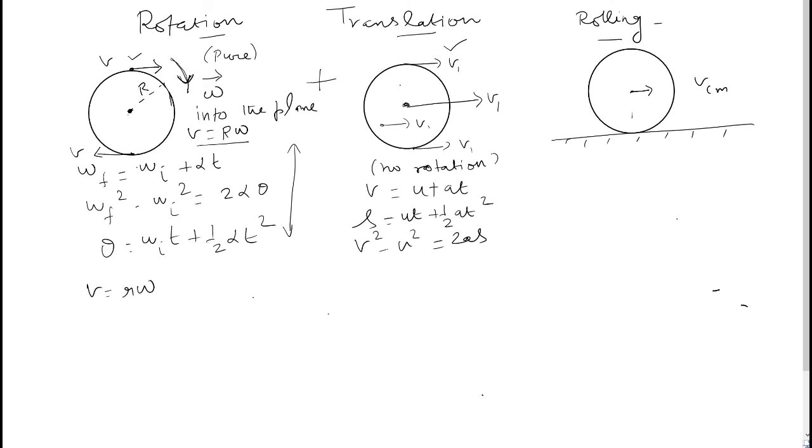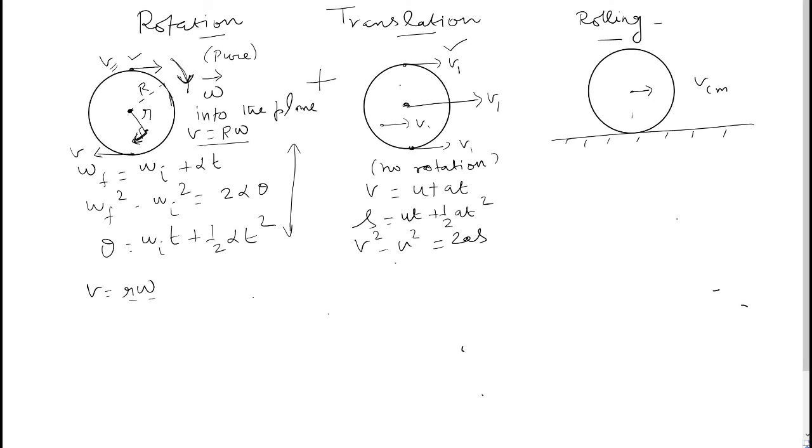Have you got the idea? v is equal to capital R omega for particles at the edge, and small r omega, with r the distance of the particle from the center. As you can see from the diagram, small r is the distance of the particle. The direction of v is tangential. So that will be the linear velocity of the particle, which is v is equal to r omega.